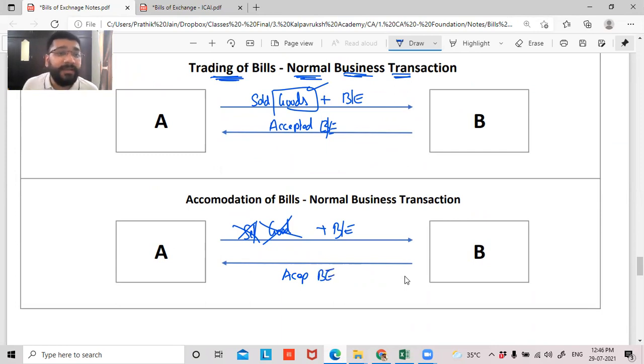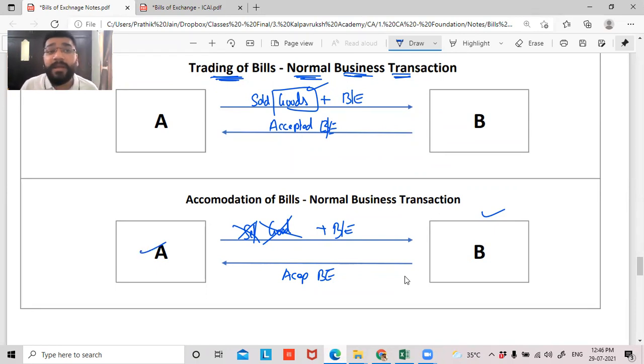Now the question that arises here is why is B accepting the bill? Guys, accepting of bill by B indicates that B is taking a liability to make the payment to A in future. Why would B do that when he has not got into any transaction with A? B is neither receiving any service nor getting any goods from A. So why is he undertaking an obligation or liability to pay? The sole purpose is that he wants to help A.